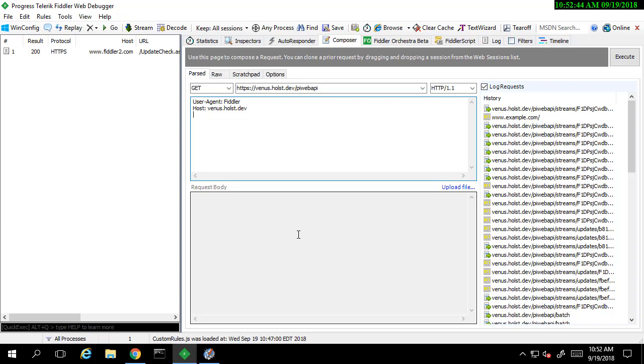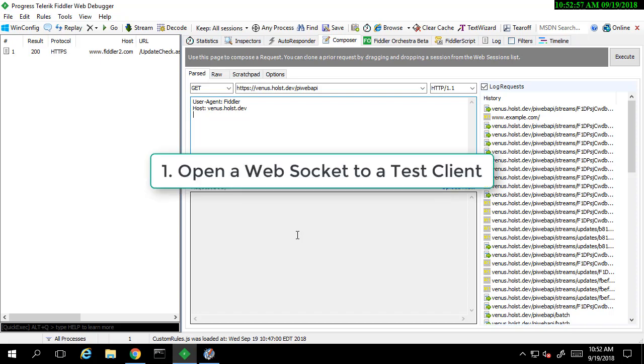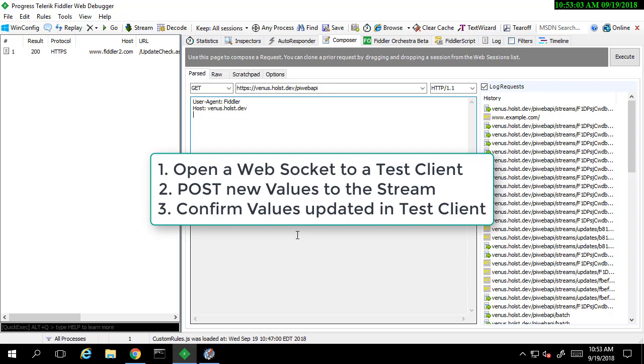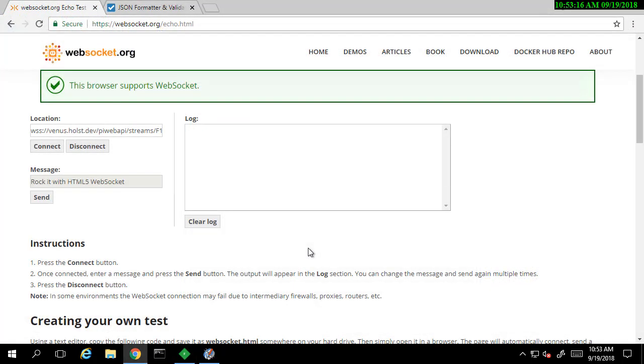To demonstrate WebSockets, we're going to need to add a new tool to our toolset, an online WebSocket tester. We're going to open up a WebSocket in the tester, then post new values to the point we've opened the WebSocket for, and see the values have updated in the tester. Let's use websocket.org/echo. For this, I've made a few changes to my security temporarily to expose my PyWeb API service to allow connections from outside my testing domain.